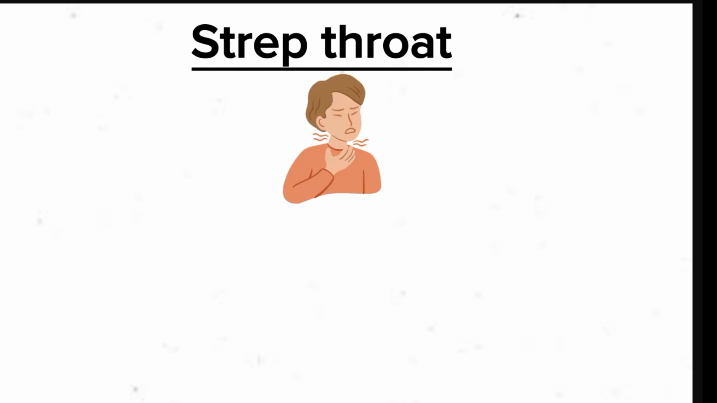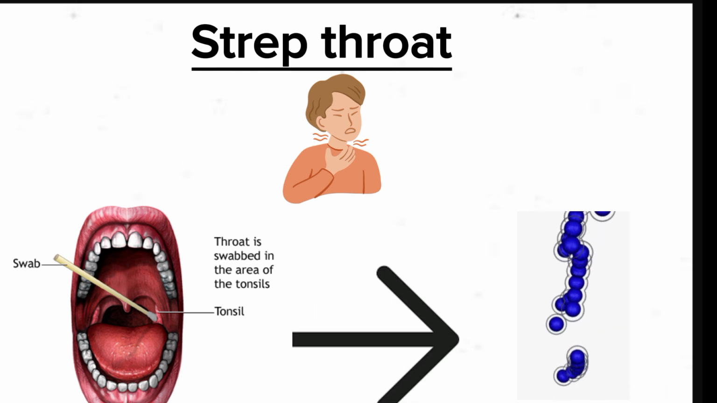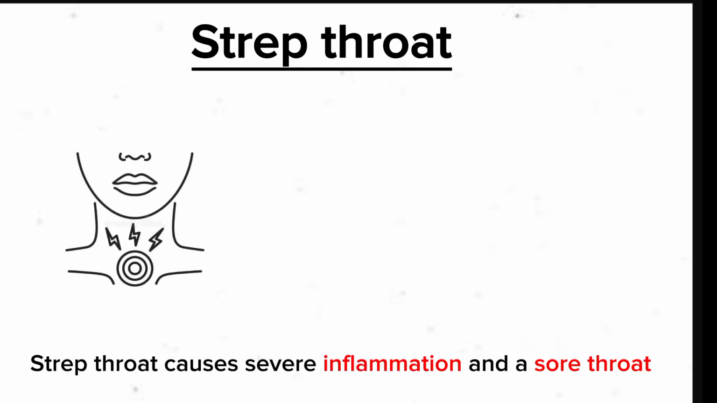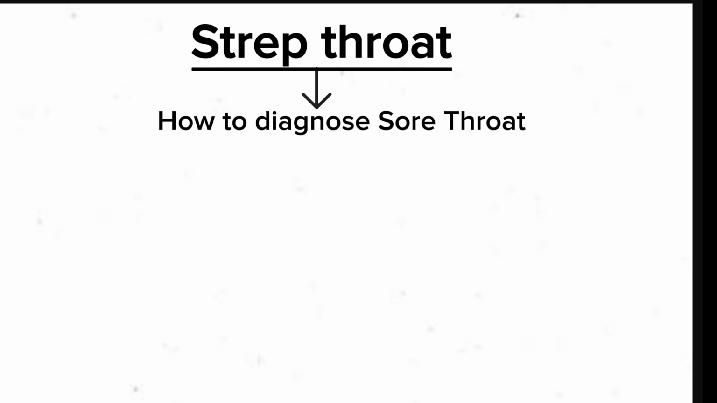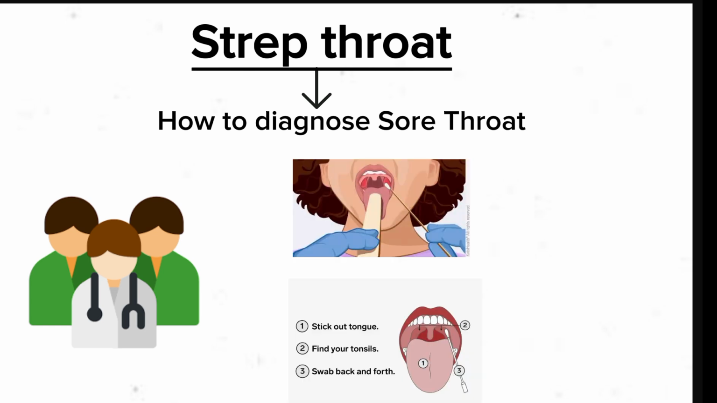Strep throat. Strep throat is an infection in your throat and tonsils caused by a type of bacteria called Group A Streptococcus. Strep throat causes severe inflammation and a sore throat. A healthcare provider can typically diagnose the condition with a rapid strep test or a throat culture. Treatment usually includes antibiotics.